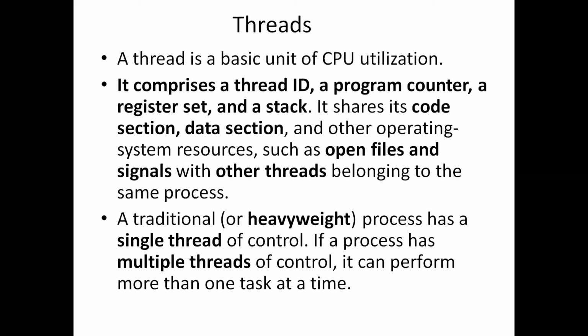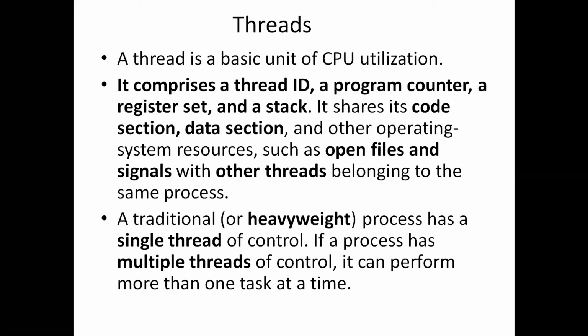A thread comprises the thread ID, program counter, register set, and a stack, and it shares the code section as well as the data section. Not only that, other operating system resources are also shared with the threads within the same process.